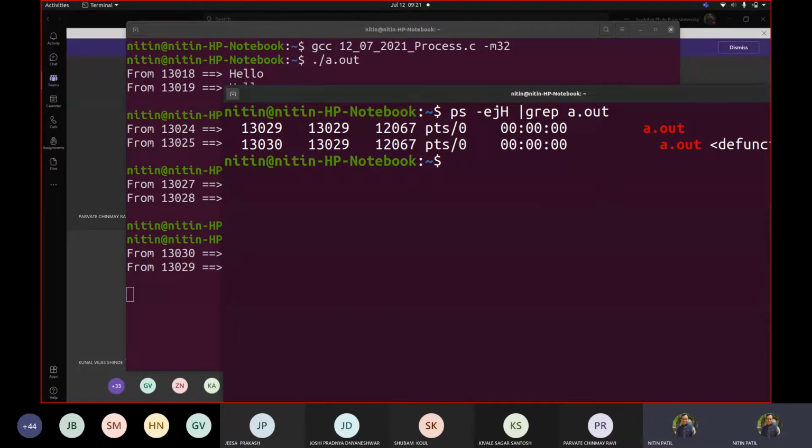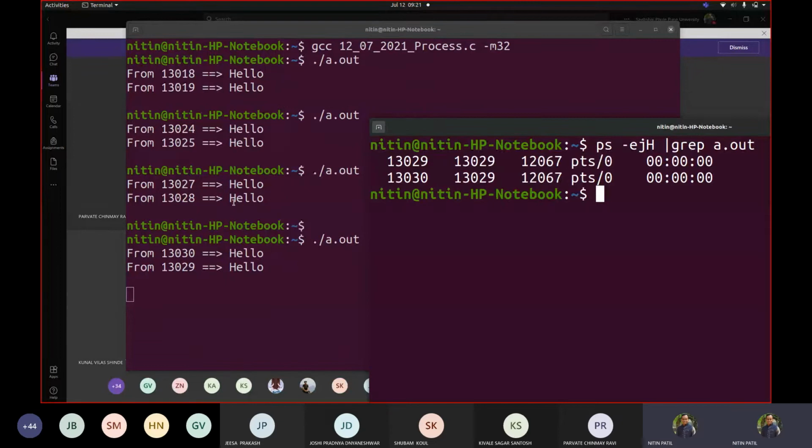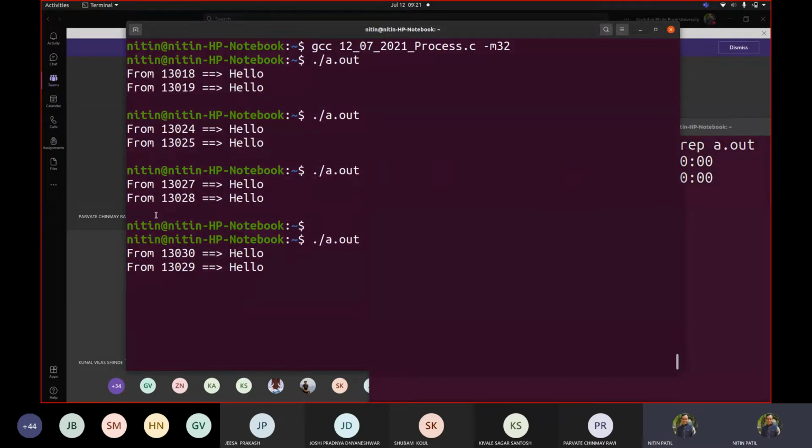29 is parent and this 30 looks to be child, correct? Now who was given chance here? You might recall here when I pressed enter with this case, it showed me this, then it was waiting for my input for shell prompt.